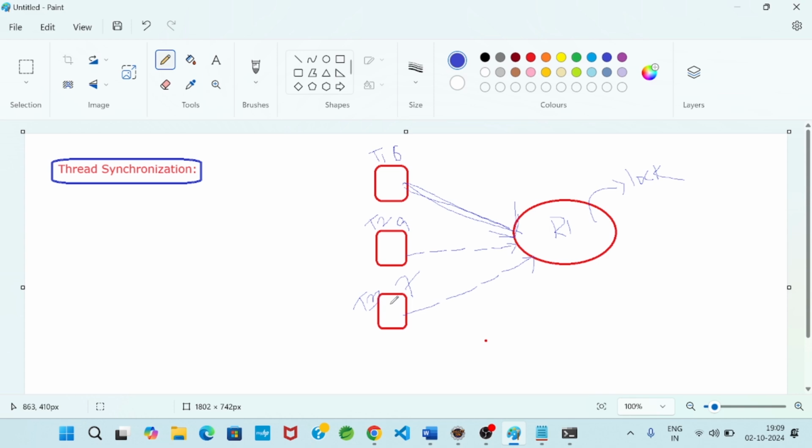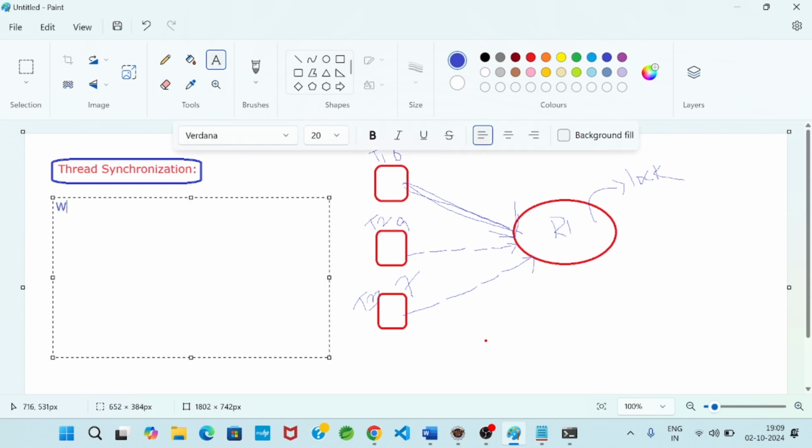So this is called thread synchronization. What is thread synchronization? When a thread is executing by taking resources, preventing any other threads from accessing that resource is known as thread synchronization.